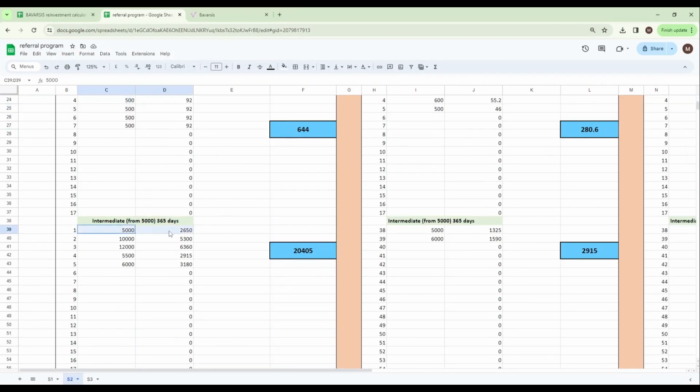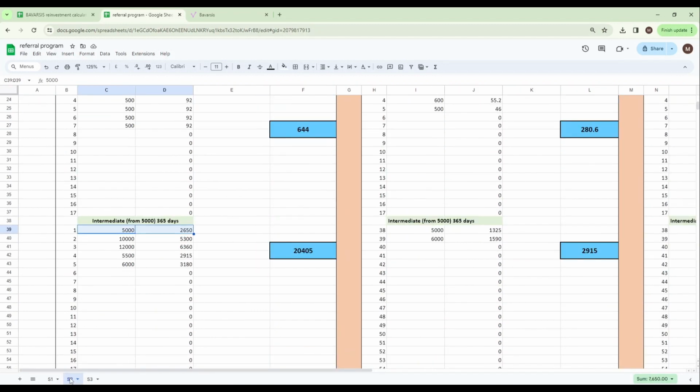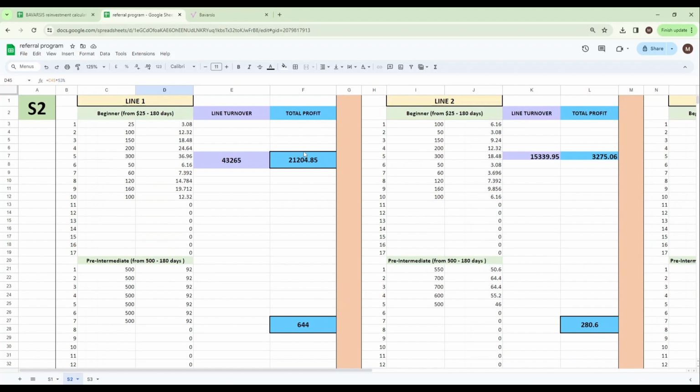And here is intermediate with an investment of $5,000. There is a significant difference in income differences. Total earnings are shown on the right. And the total earnings and turnover from the first line are shown in the upper right corner.